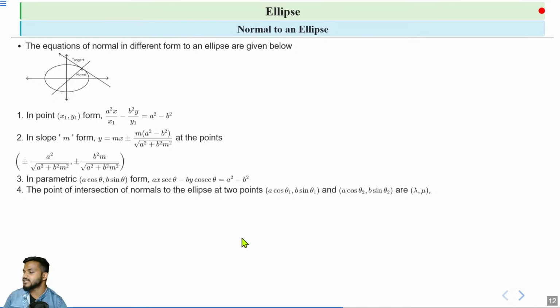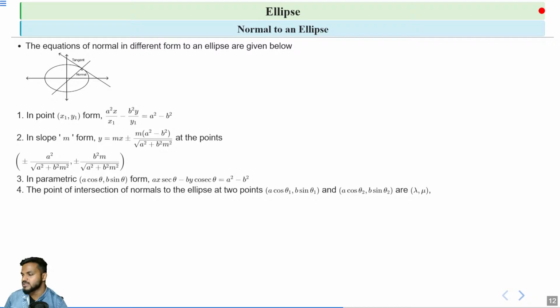And the point of intersection of normals. Now we draw two normals at two points on an ellipse. The first point is a cos theta 1, b sin theta 1, and the second point on the ellipse is a cos theta 2, b sin theta 2. These points are given in parametric form using the angles theta 1 and theta 2.